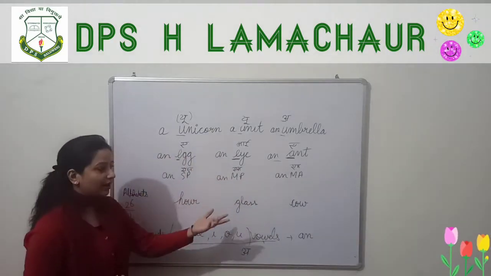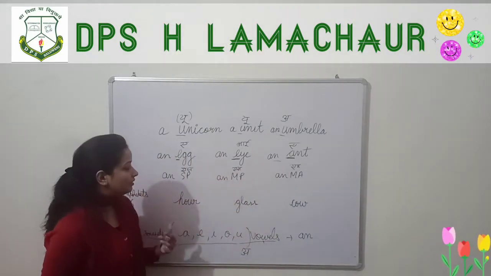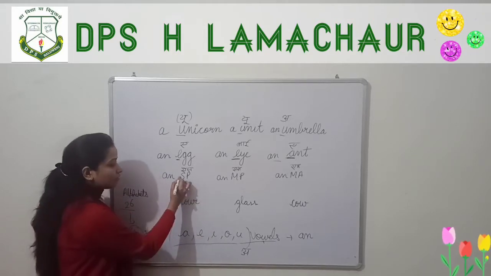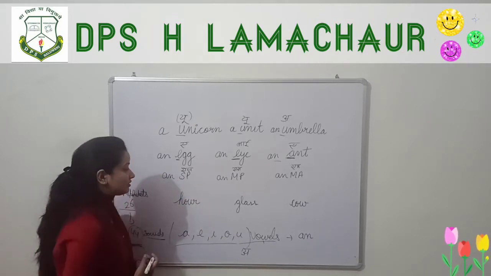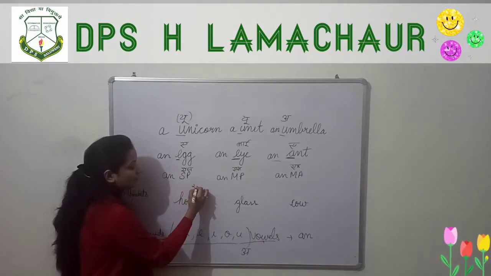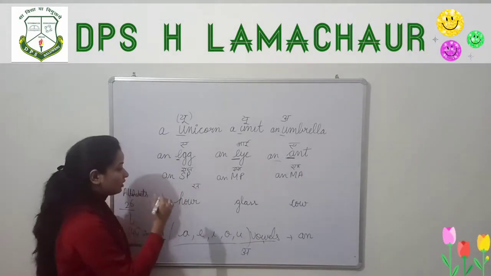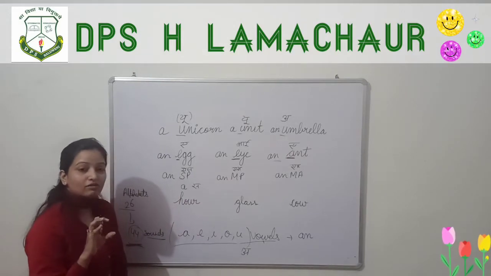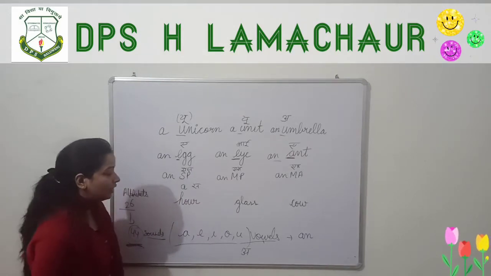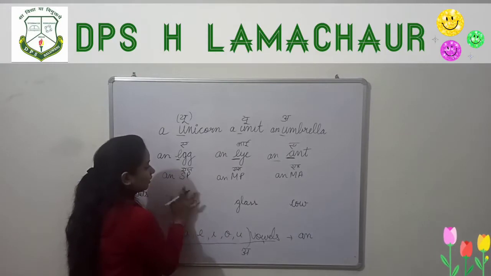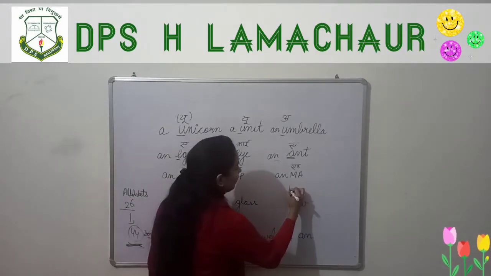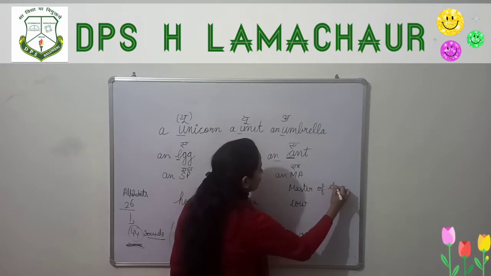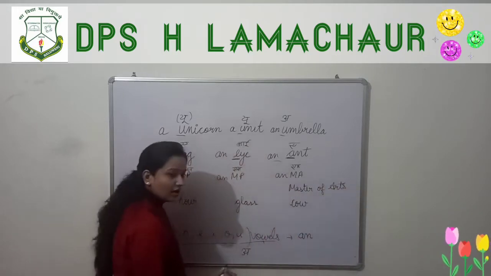What if I write the full form of these words? Superintendent of Police. The full form of SP is Superintendent of Police. Superintendent starts with a consonant sound, so then we have to put a before that, because we always check for the sound. So here you can see MA. If I write Master of Arts, the full form of MA is Master of Arts.